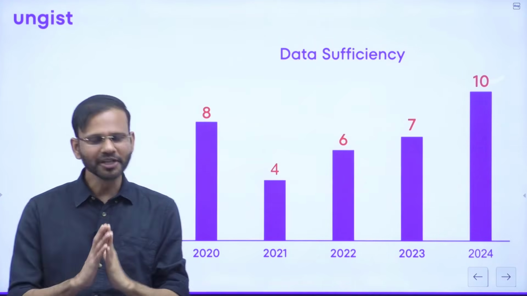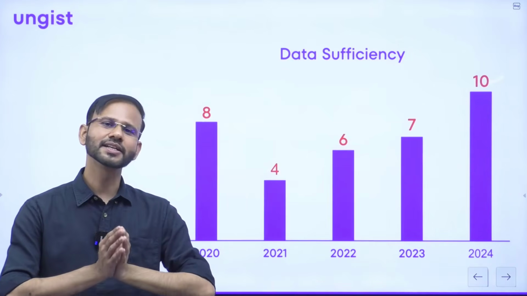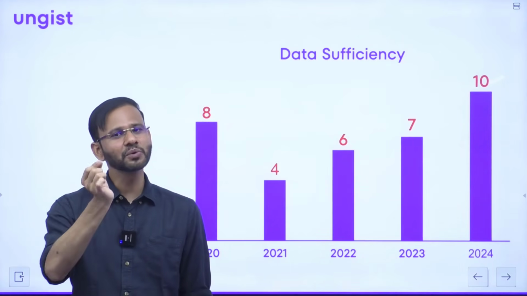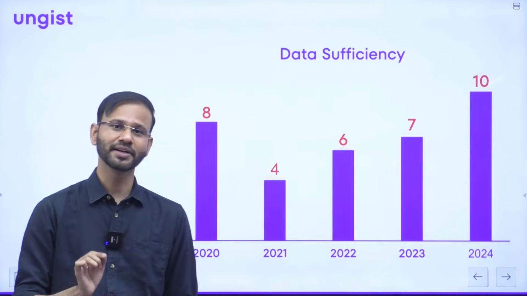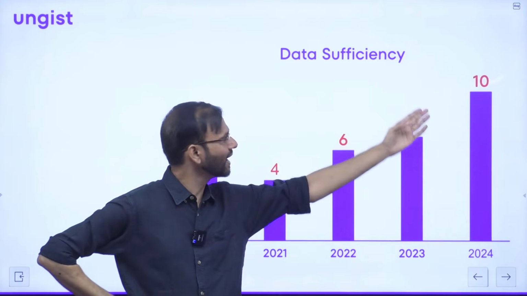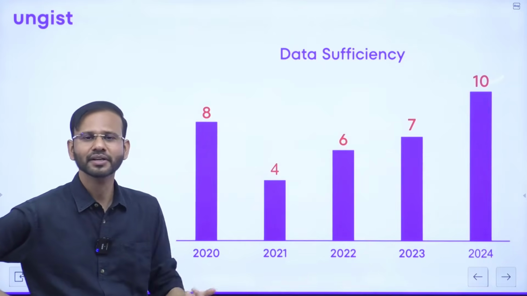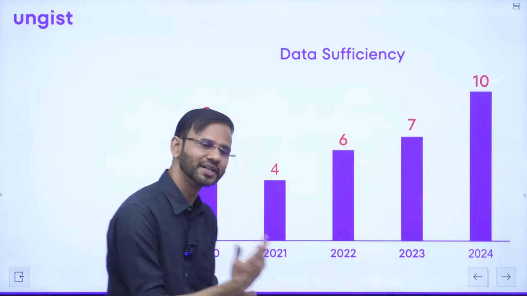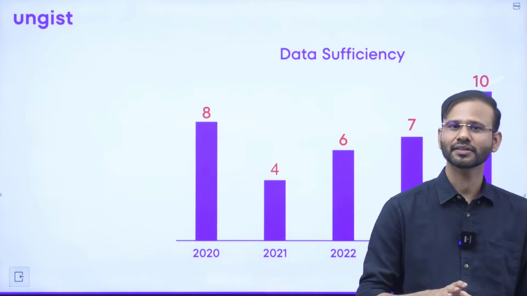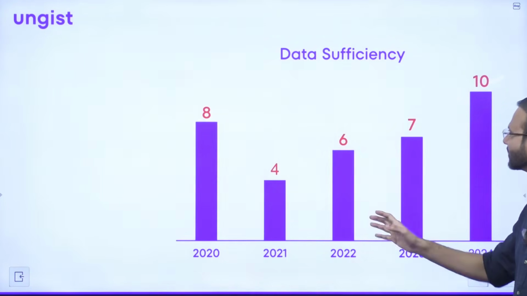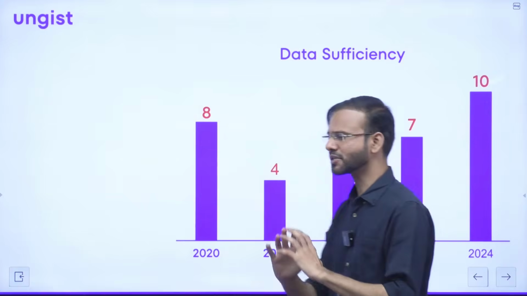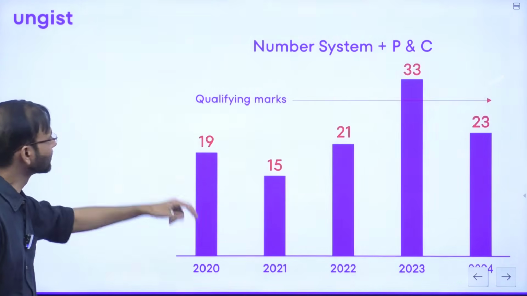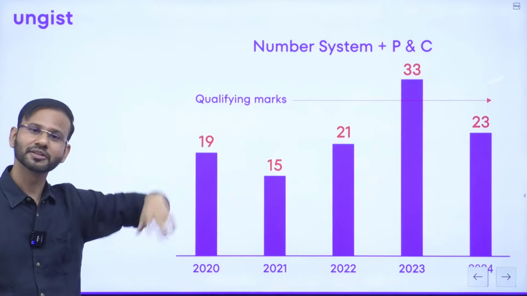So guys and friends, let me tell you, data sufficiency is not any specific topic. Any question can be asked in the form of data sufficiency, right? This question can belong to any topic. It can be number system, percentage, profit and loss, direction sense, cubes and dice, it can be anything, guys, right? So I'm not categorizing data sufficiency under any other topic, because this is a mixture of all the topics together, okay? But if you talk about the two most productive topics, number system and permutation and combination, right?